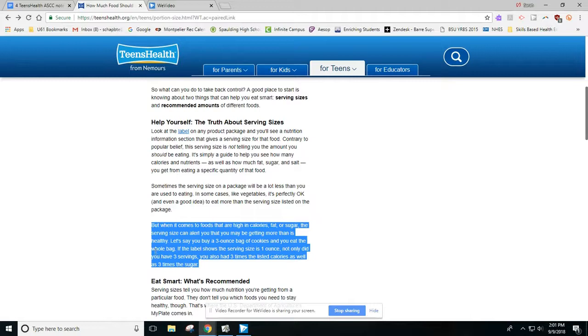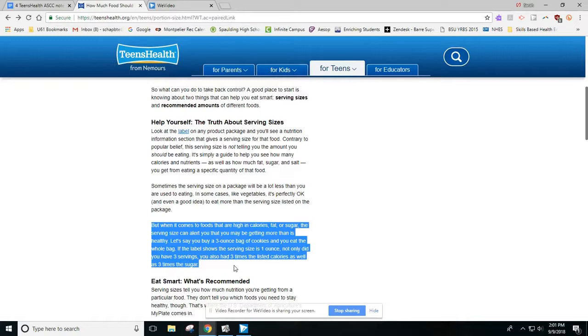So this passage isn't telling you that you should or shouldn't eat all of those cookies. It's just informing you and educating you about it so you can be sure to make the decision that's right for you. Okay, so that's a small example of some factual information. The author isn't telling you that they think you should or shouldn't eat it. They're just telling you, hey, by the way, when you eat the whole package, you're also eating 3 times the sugar, 3 times the calories, 3 times the fat. Okay?